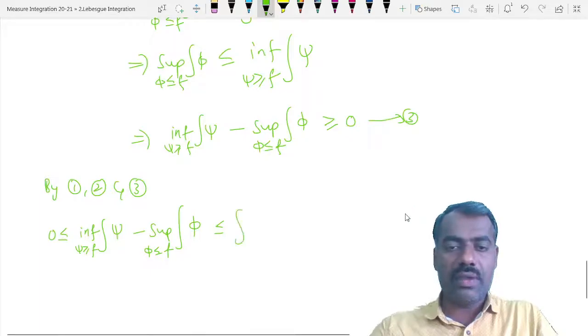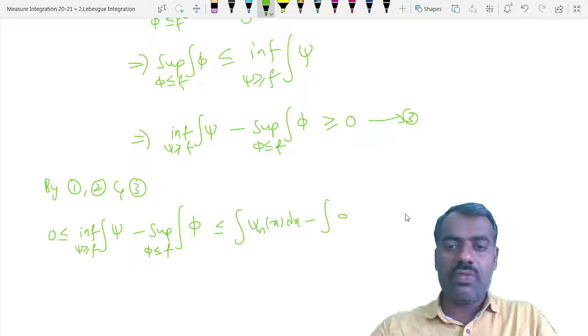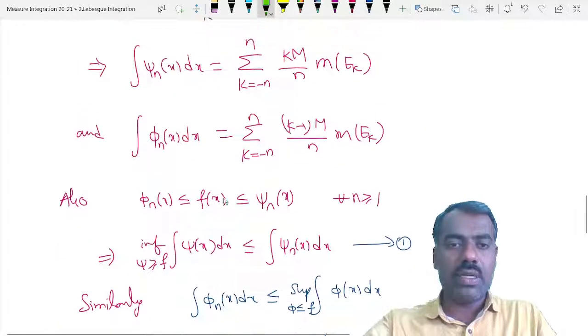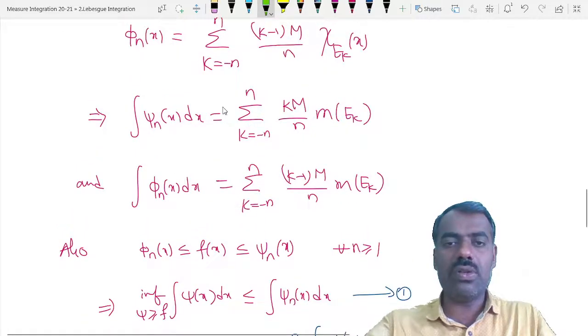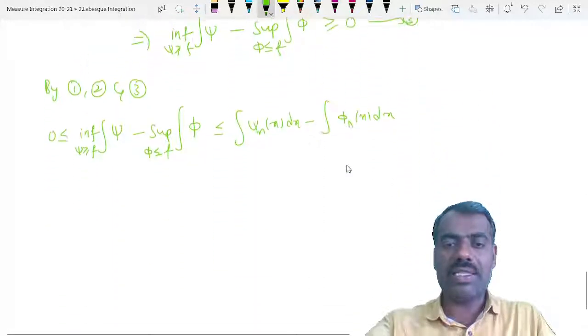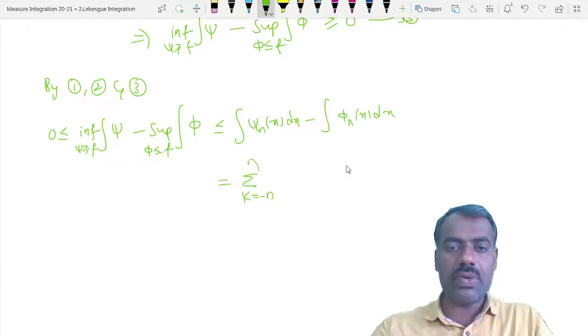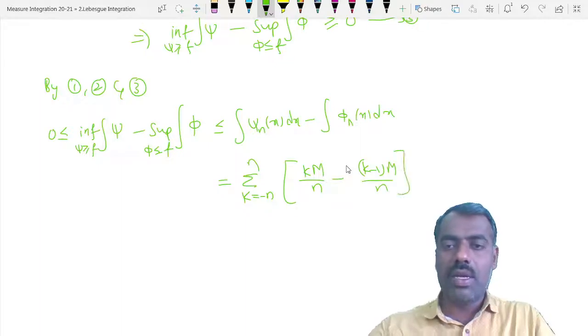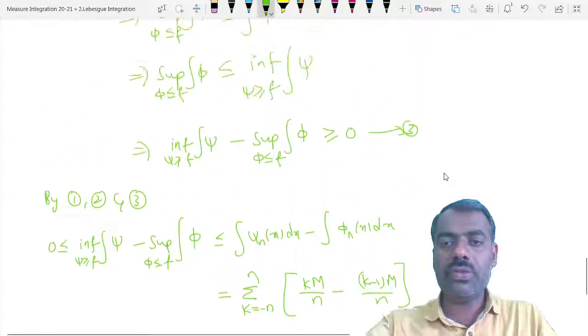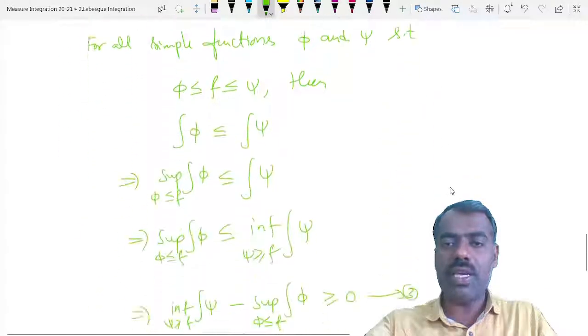So here you will have the integration of psi n of x dx minus the integration of phi n of x dx. But those values we have here, so it is equal to the summation for k from minus n to n of psi n, which is km upon n, minus (k minus 1) m upon n, into the measure of ek, you can check here.